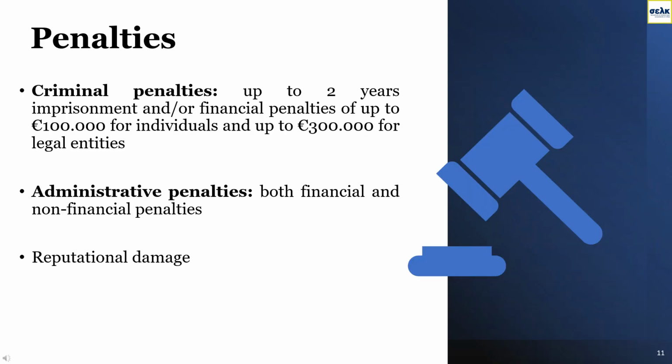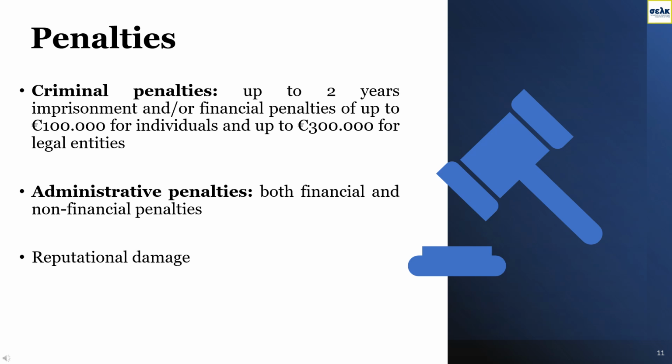At this point, we will explore the implications of not complying with the sanctions provisions, including provisions on circumvention of sanctions. Breaching a sanctions regime is a criminal offense. For physical persons, it carries an imprisonment sentence of up to 2 years or a financial penalty of up to €100,000 or both. For legal persons, it carries a financial penalty of up to €300,000.